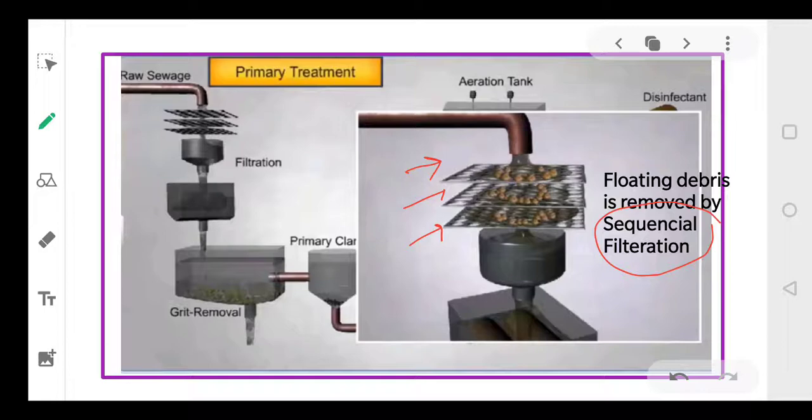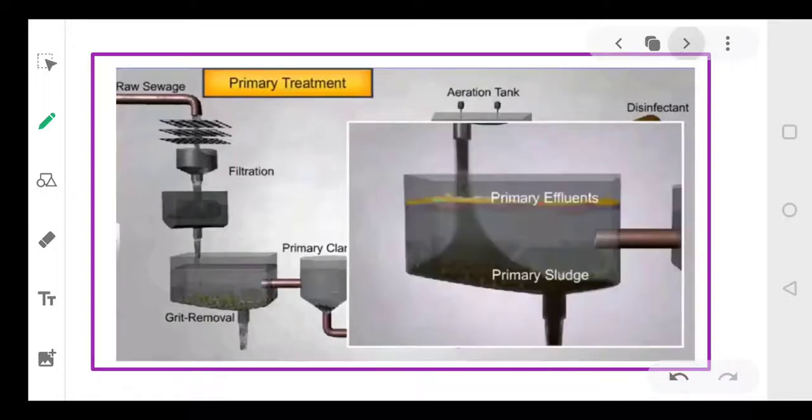During this filtration, your heavy particles will be removed. There is a mesh through which the raw sewage water will pass, and the heavy waste materials can be removed. Secondly, the water will pass through the sedimentation tank, and this process is called grit removal, where soil and small pebbles are removed by sedimentation.